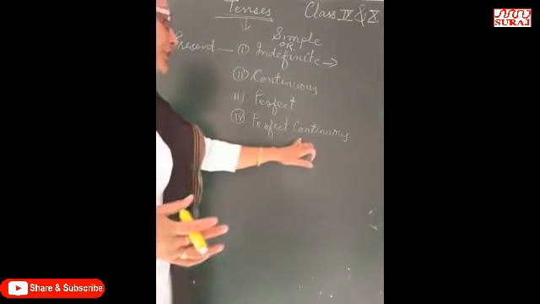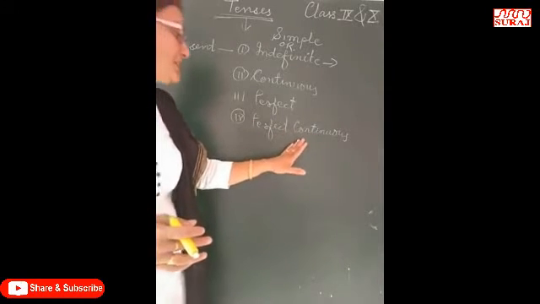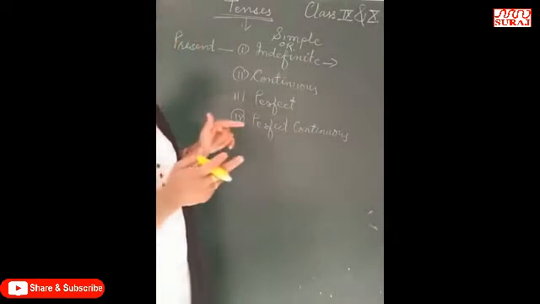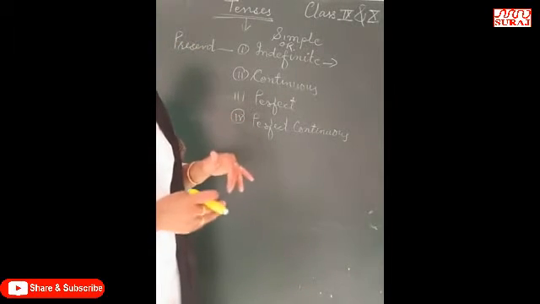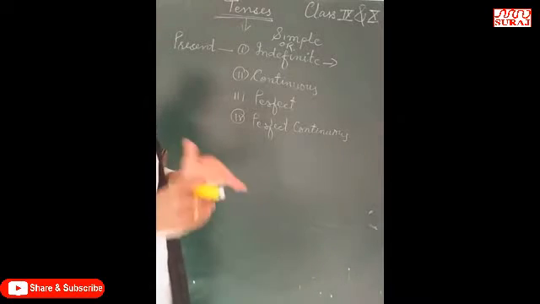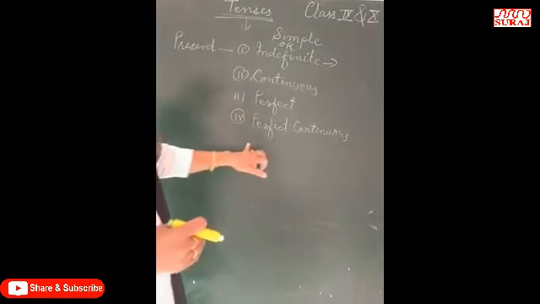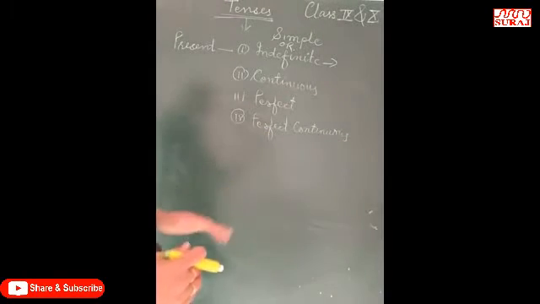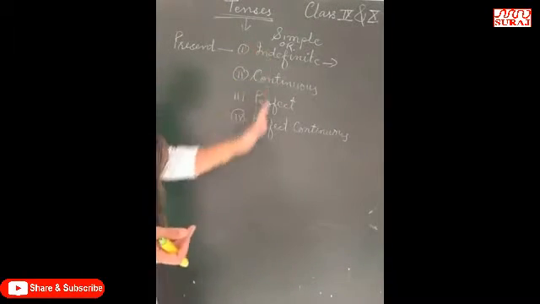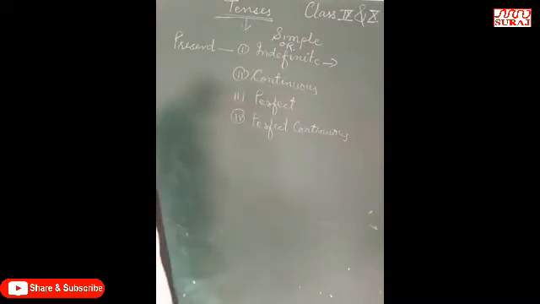And perfect continuous tense is used to show the action which started in the past, some time before, but still it is continuing, and it may extend into the future also, right? So all these actions are shown by using such groups of tenses.